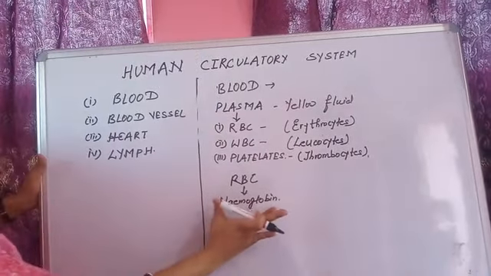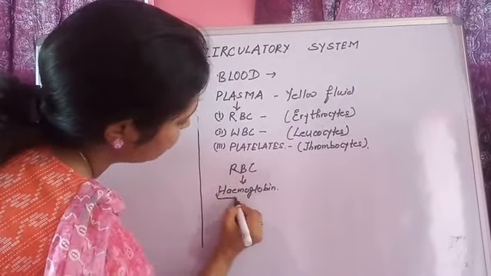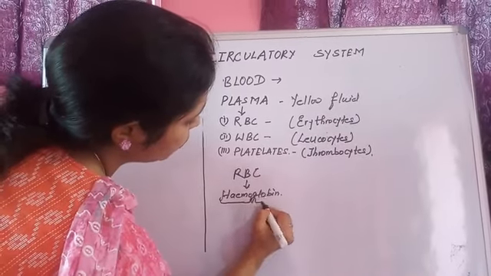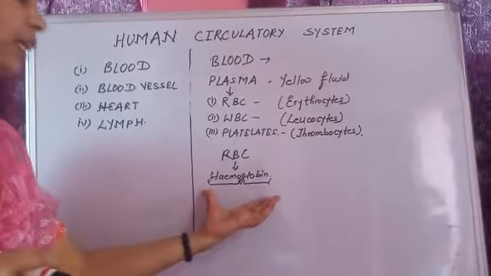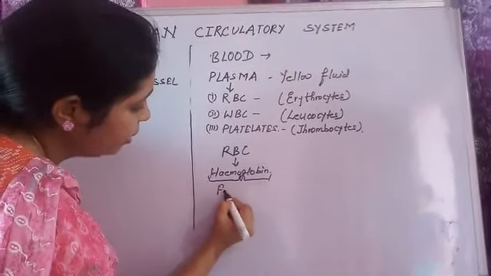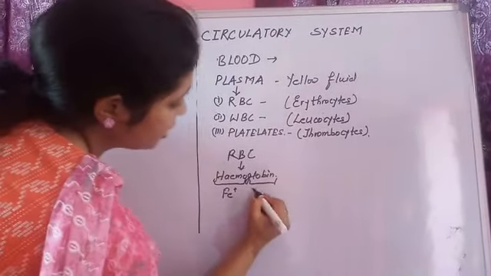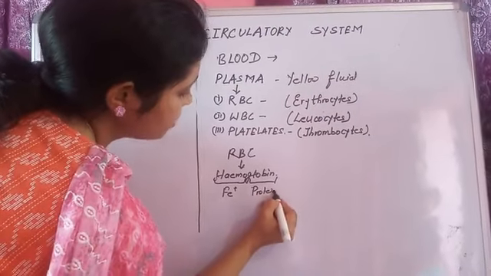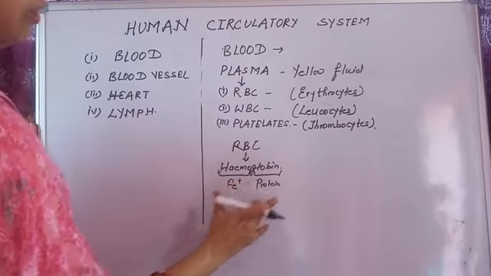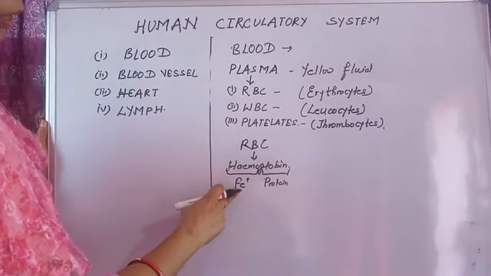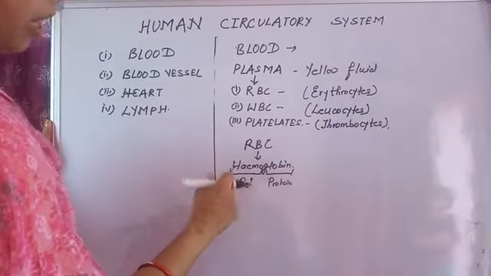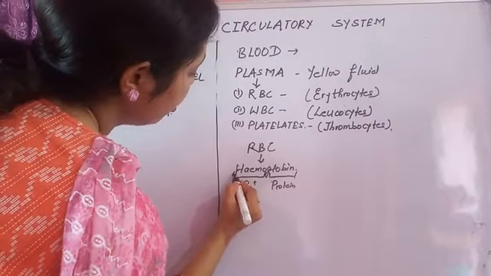Now this word hemoglobin is composed of two words, hemo and globin. So it is a complex structure. Hemo means it's carrying Fe and globin is a protein. So it's basically a protein. That is why the color of blood is red. This Fe imparts the red color of blood.